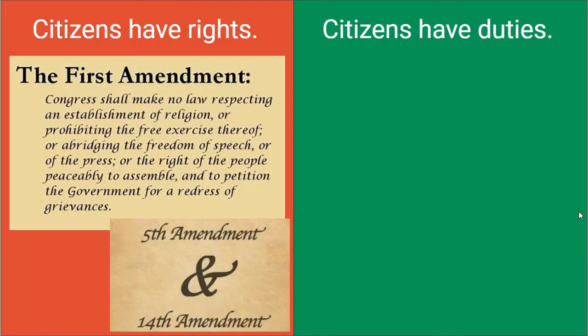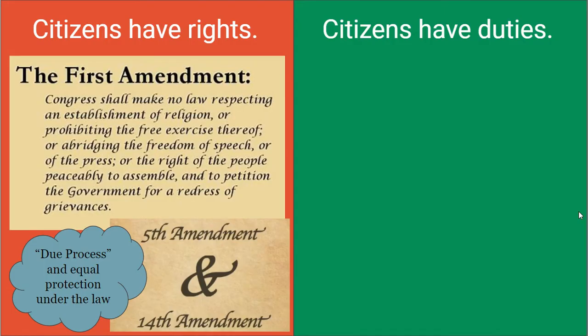And they also come from the Fifth and 14th Amendments. We're going to look deeper at what these amendments say later, but for now it's important to know that they are about due process and equal protection under the law. This means that citizens have equal protection by the state and federal governments under the law, and if they are accused of something, they cannot have their rights taken away without due process, without having the process of courts and other processes gone through. So we'll go deeper into what that really means later, but for right now, these are the rights that citizens have.